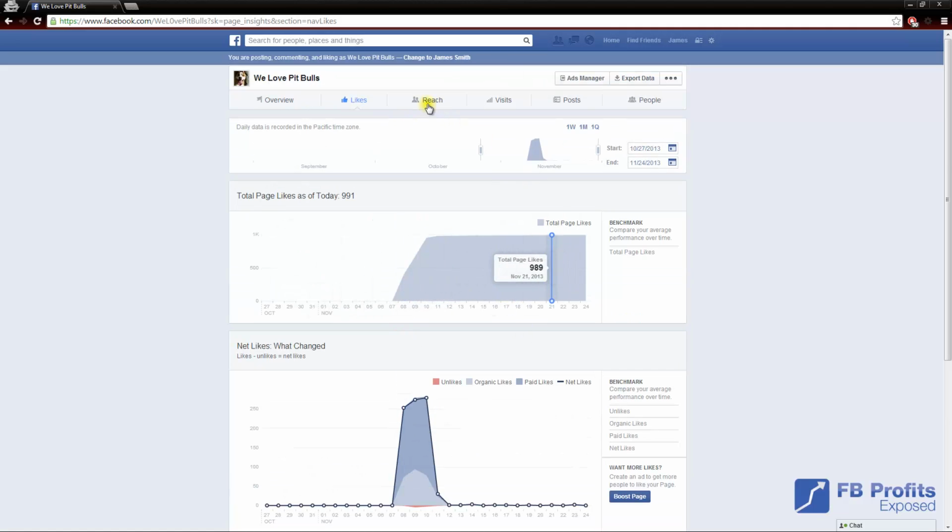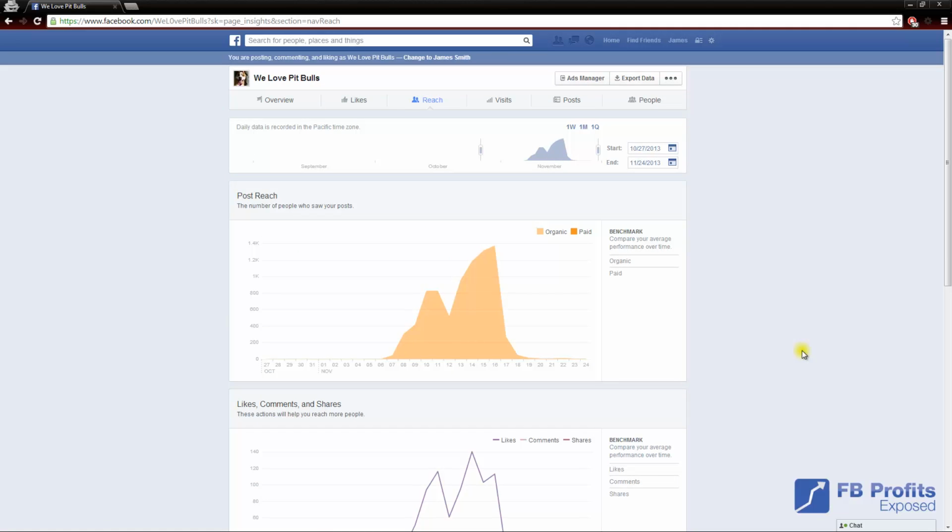Next up, we have the reach. Now, this is going to show us how many people are seeing our status updates. And again, we have a paid section and an organic. And as you can see, I have 0 paid reach, which is really good. So all these views here are on my status updates completely free to me. That 1,370 people saw my status update. I don't even have 1,370 fans. So people are liking and commenting and sharing my status update, and their friends are seeing it as well.